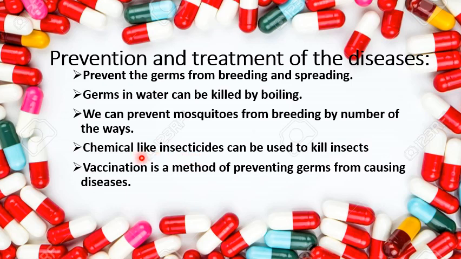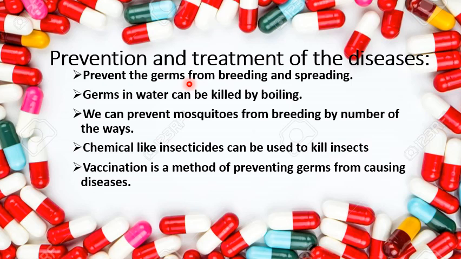Now these were the methods by which we can protect ourselves from disease, but there are many other processes, and vaccination is one of them. Vaccination is a method of preventing germs from causing diseases. What is vaccination? Vaccination means to introduce a disease germ in your body so that the body produces defense against it, which remains throughout life.